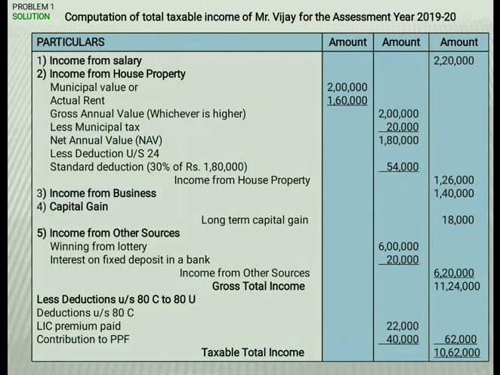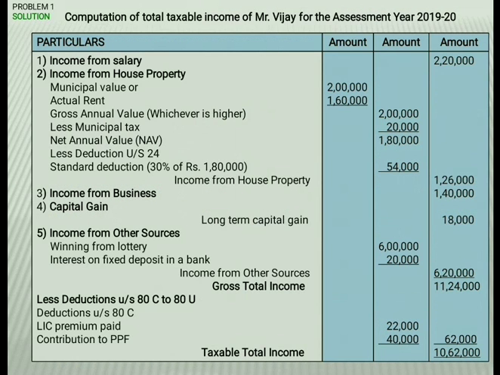So first we have to draw a table consisting of four columns. The first column is particulars; the second, third and fourth columns are amount columns. Here, head-wise, we have to put the amount. So the first one is income from salary, for which they have given the computed income. So directly we have to place it in the last column: 2,20,000.